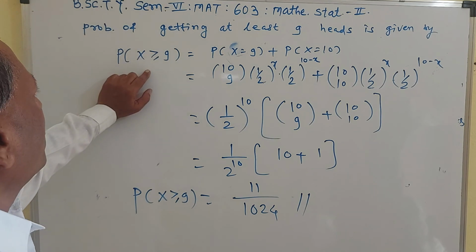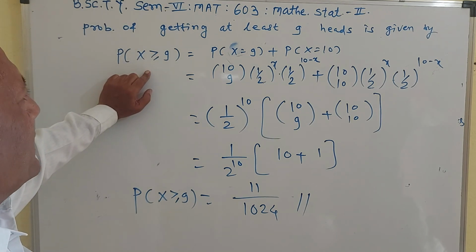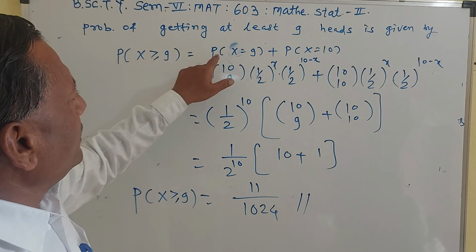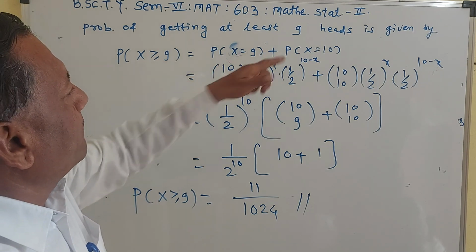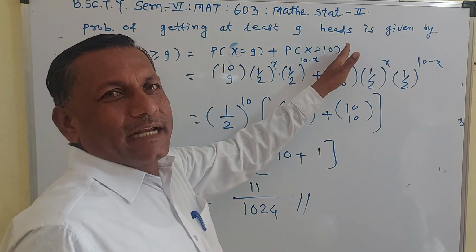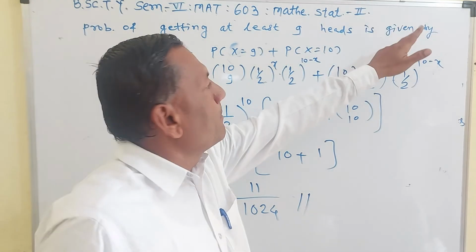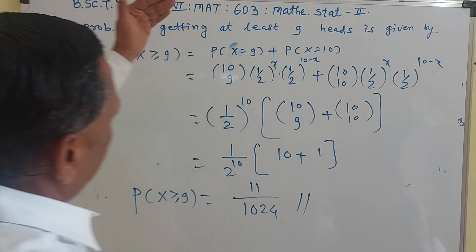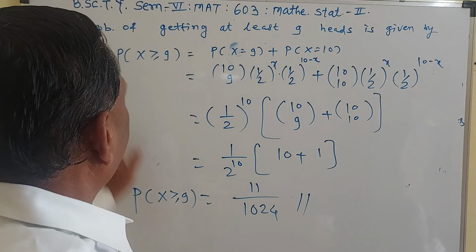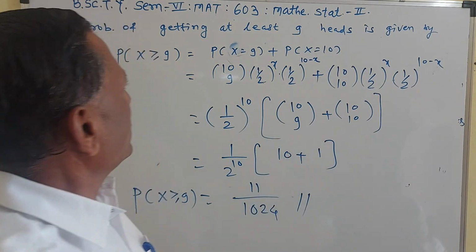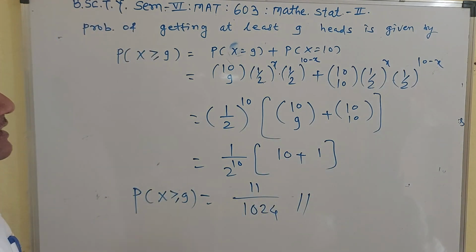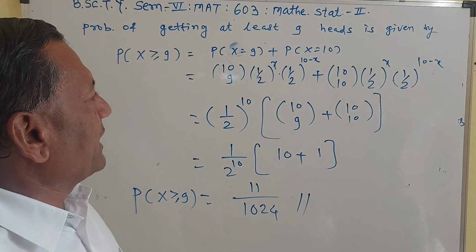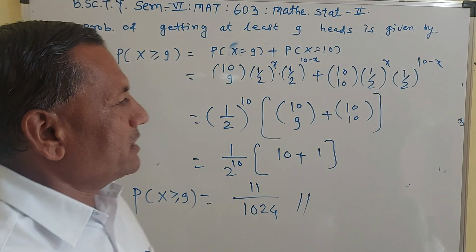If you are asked to find the probability of getting at least 7 heads, means probability of X is greater than or equal to 7 is equal to probability of X is equal to 7 plus probability of X is equal to 8 plus probability of X is equal to 9 plus probability of X is equal to 10. So in this way, if 10 coins are thrown, then we have to find the probability of getting at least 9 heads in a throw of 10 coins. So we stop here. Thank you.